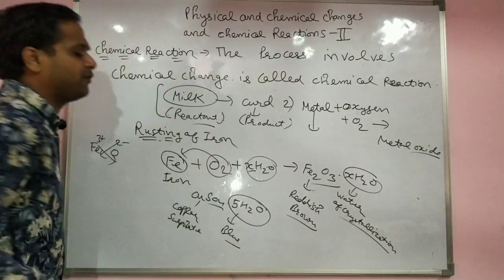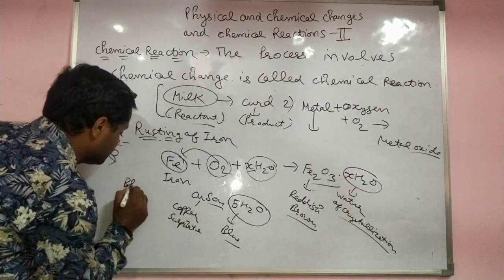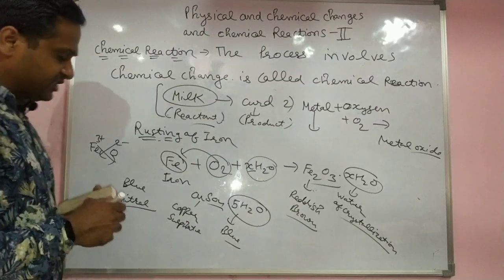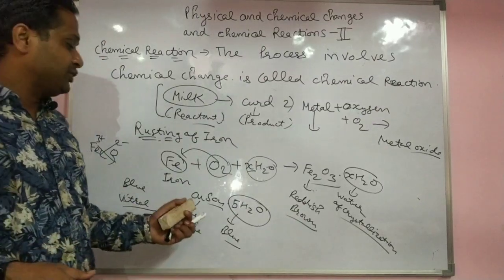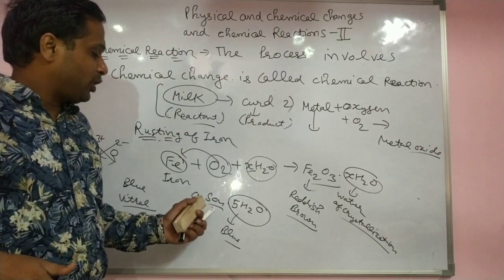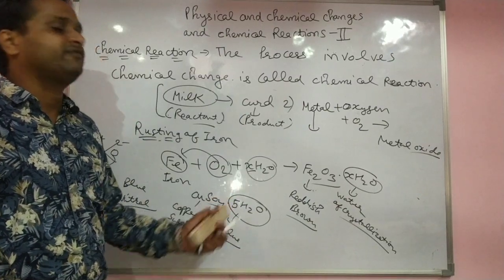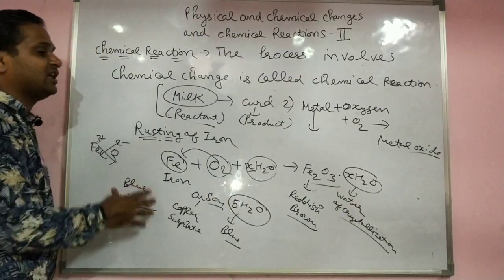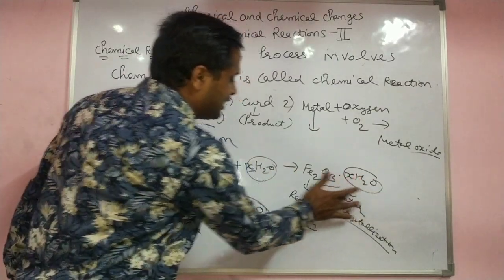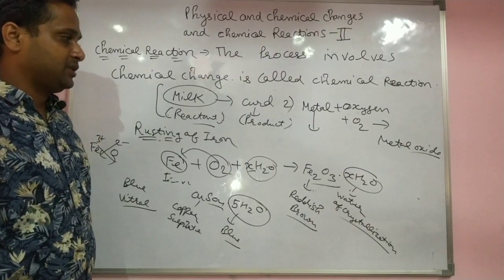Its special name is blue vitriol. This is a salt used in the lab, and it is also used as an insecticide. Copper sulfate with 5H2O as the water of crystallization is blue, and its special name is blue vitriol. In this chemical reaction, this side is the reactant and this side is the product.